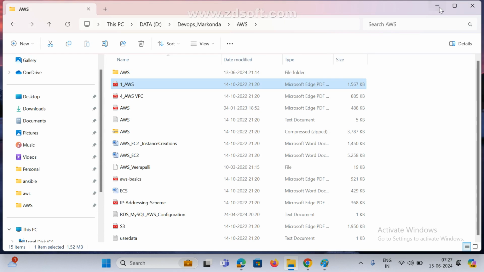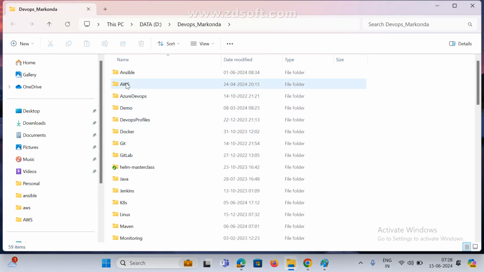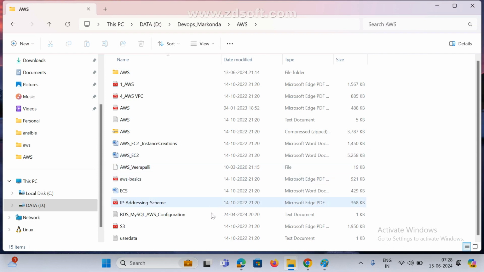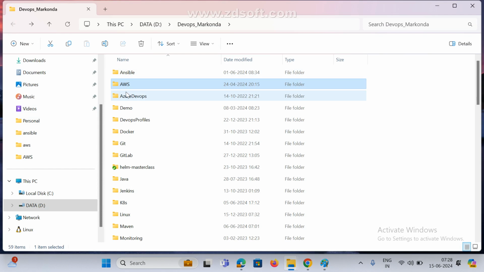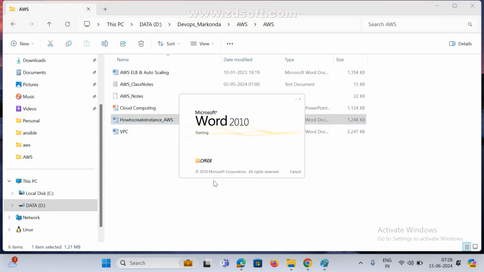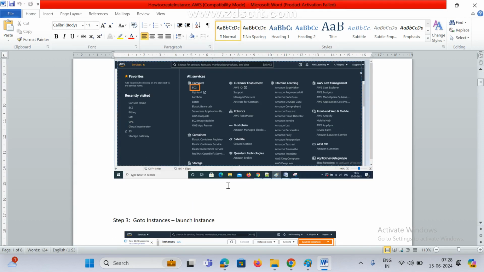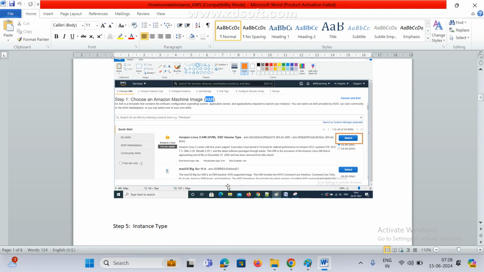Now I will give that document, if we have it, we can try it. So AWS instance creation, where is this? How to create an AWS instance, this is the instance creation, right? Once logged in. How to create an account, there is some document also.